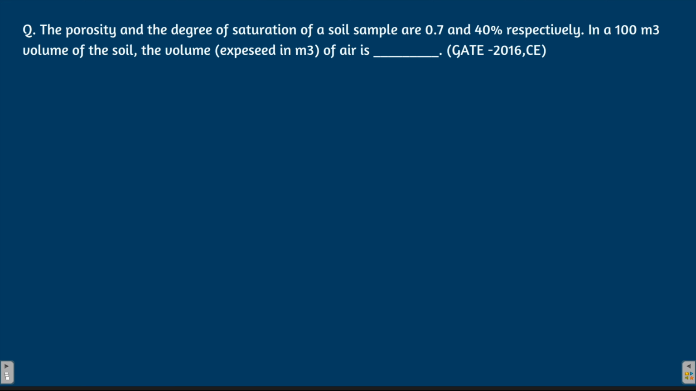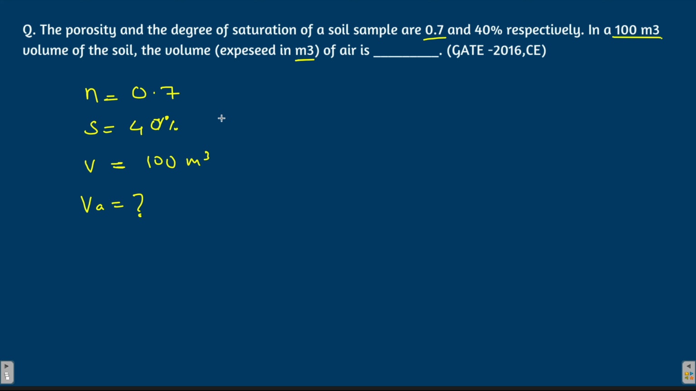Next question says that the porosity and the degree of saturation of the soil sample are. So porosity is given to you, 0.7, and degree of saturation of the soil is given to you. It's 40%. Now what the question demands? The question demands in 100 meter cube volume of soil. So volume of the soil is given to you. Volume of the soil is how much? It's 100 meter cube. The volume expressed in meter cube of air is. So we have to find the volume of air. What is the volume of air?